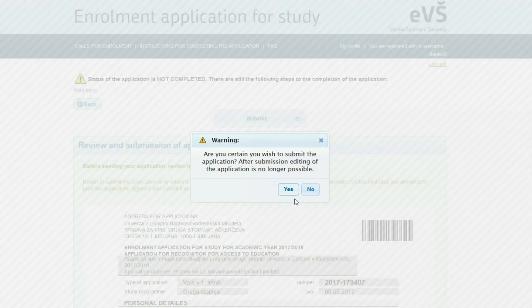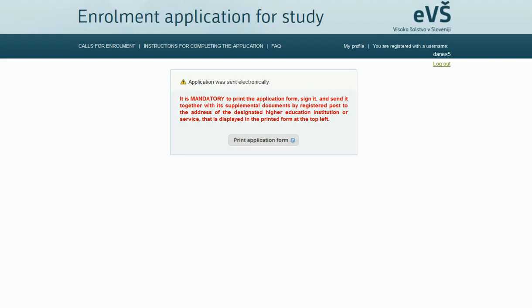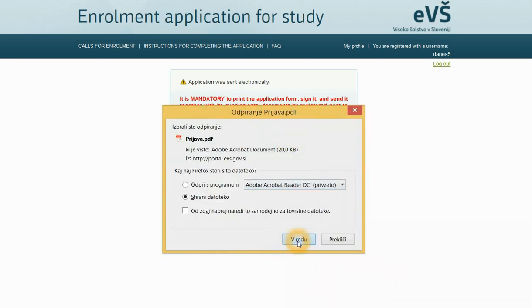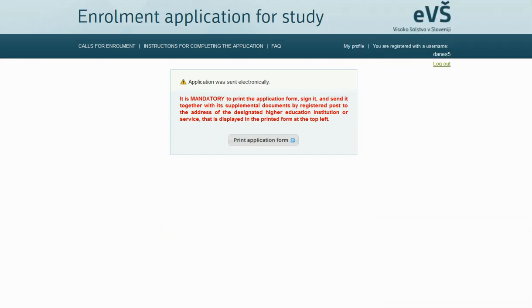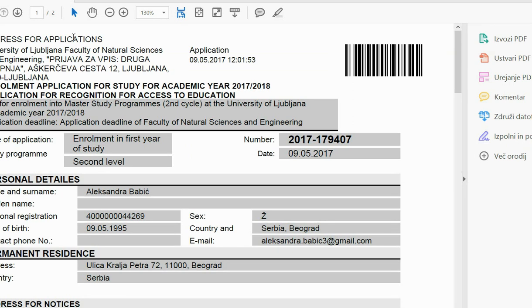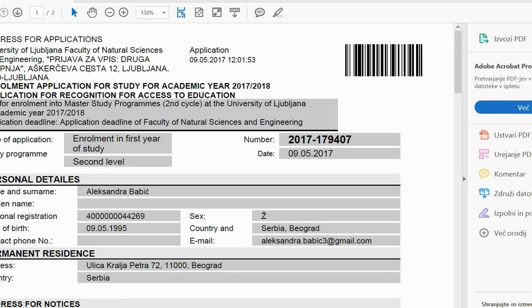A warning appears. Are you certain you wish to submit the application? After submission, editing of the application is no longer possible. Clicking on Yes electronically sends the application forward. Do not interrupt the procedure. The last step opens. Print application form. It is mandatory to print the application form, sign it, and send it together with all the supplemental documents by registered post to the address of the designated higher education institution or service, which is displayed in the printed form at the top left corner.